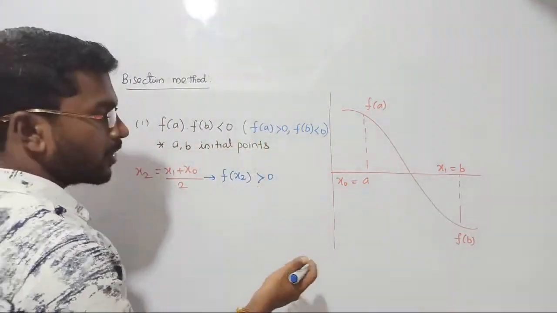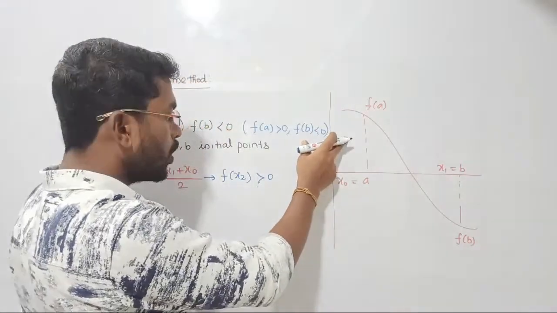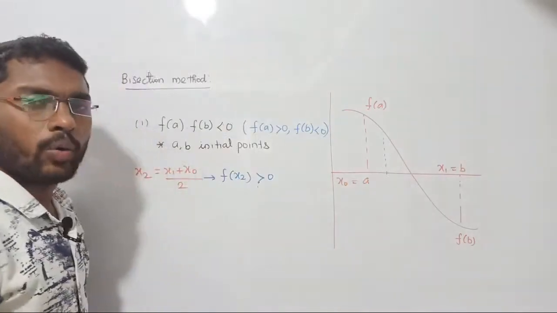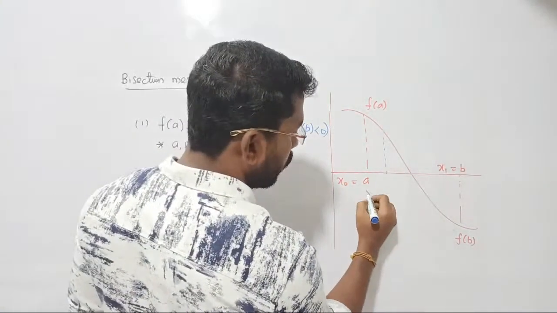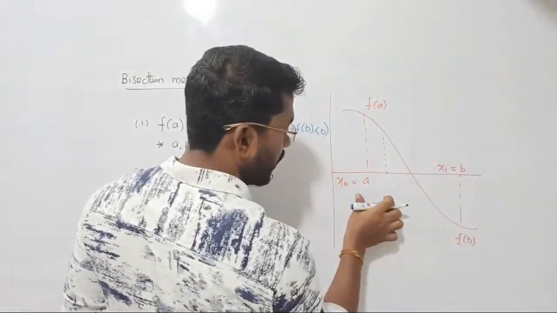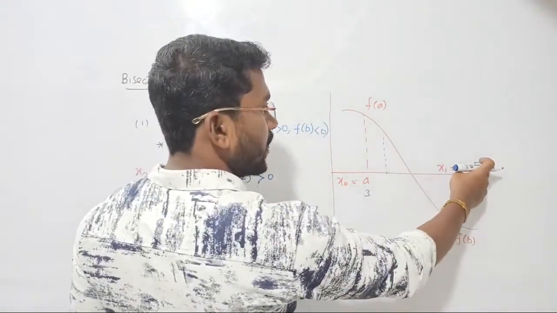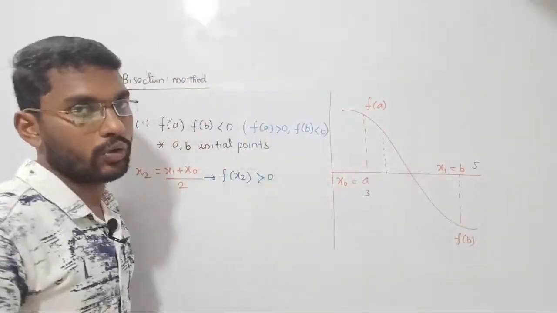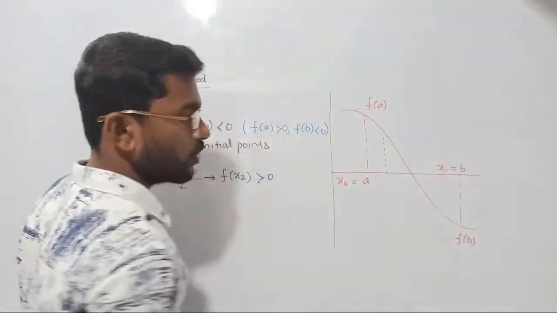How will that value come? The value you calculated earlier would have been some distance from 0. The new value will definitely be getting close to 0. Why? Because see there, you are taking the average. Average means, for an example, I have 3 here, I have 5 here. Just to take the average, 3 plus 5, 8. 8 by 2 will become 4. Where is 4? Somewhere between 3 and 5. Do you all agree with me? So the value you calculate next will come close to 0, it will not go outside. You don't need to panic.